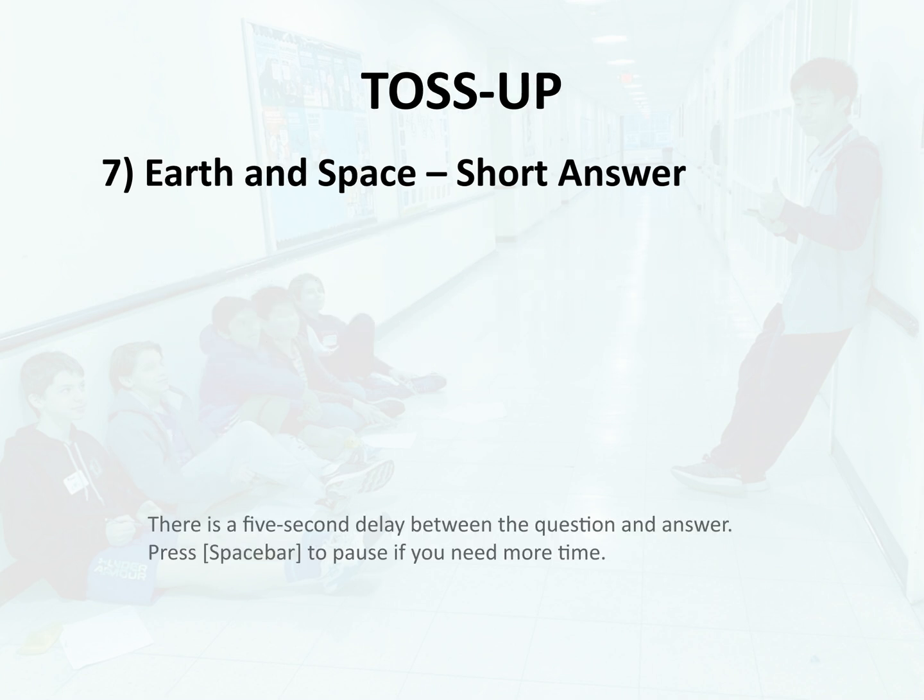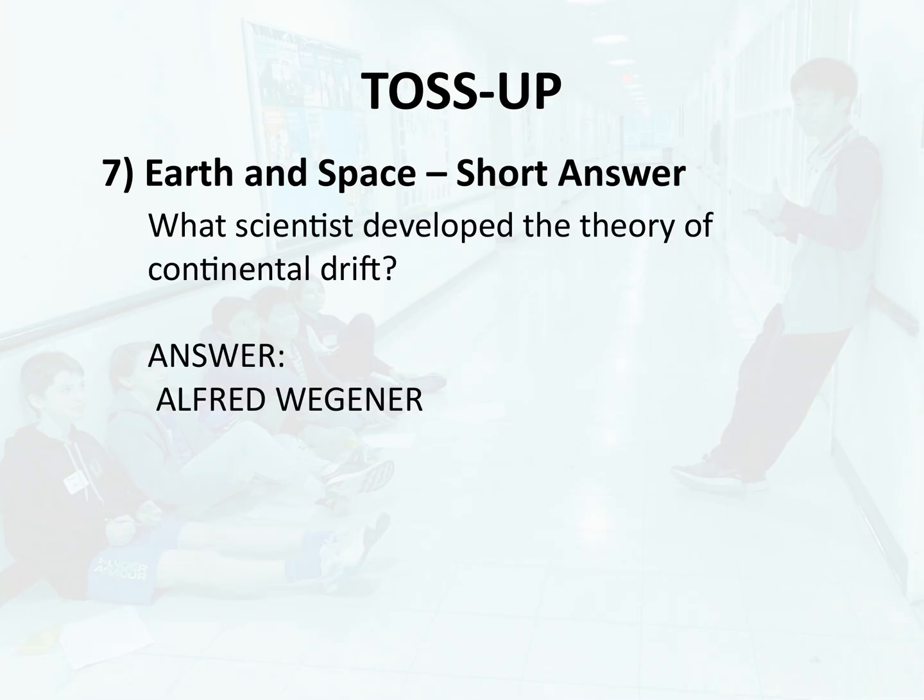Toss-up 7. Earth and space, short answer. What scientist developed the theory of continental drift? Answer. Alfred Wegener.